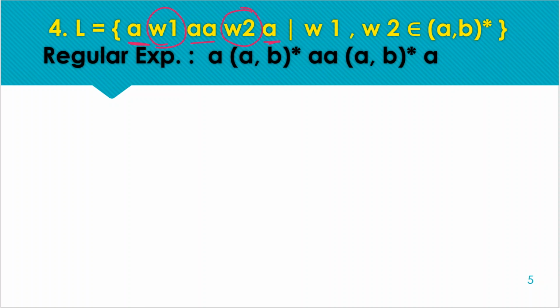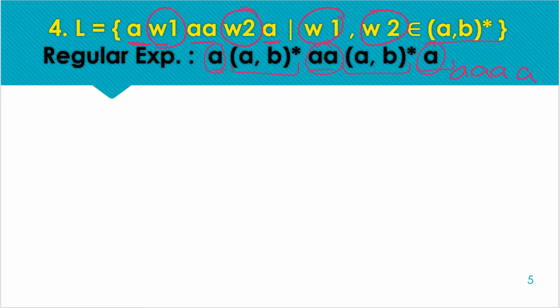So here W1 and W2 can be any combination of A and B. So this any combination is this (A+B) whole star. So the regular expression corresponding to this language is A, then any combination, double A, then any combination, and the last A. So the minimum string for this is 4 A's, 1 2 3 and 4, and other middle patterns are optional.